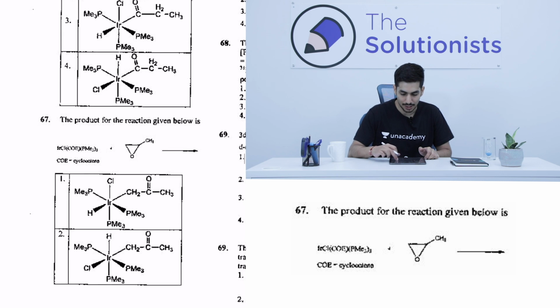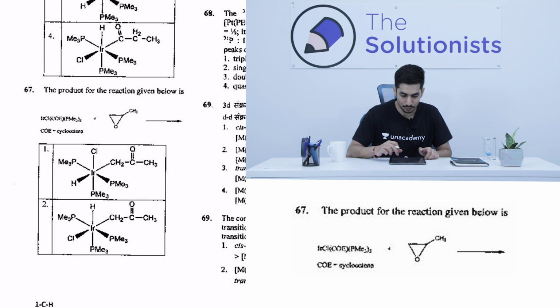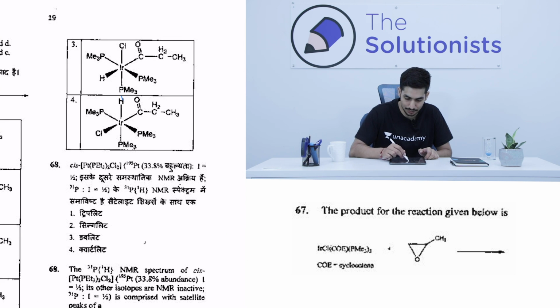Now the product of the reaction given below is, and this is the reaction. These are the 4 options that are given to us, right? So it's the iridium complex, and what we have to see over here is, if you see the options, in one option you can see that this hydrogen is added. Over here also hydrogen is added, right? So you have to take hints from the options also. Over here also hydrogen is there, and in this option also hydrogen is there.